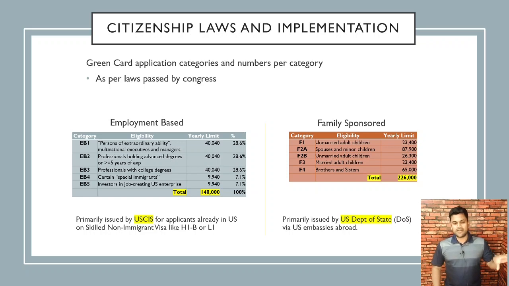Employment-based green cards are primarily issued by USCIS for applicants already in the US on a skilled non-immigrant visa like H-1B or L-1, whereas family-sponsored green cards are primarily issued by the US Department of State via US embassies abroad. So these are given to people who are typically not in the US already. So that's a basic definition of the two quotas, and there's a limit on how many green cards can be given per category as a max, and these are all defined in the law.